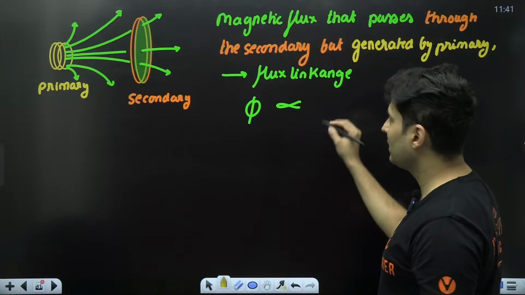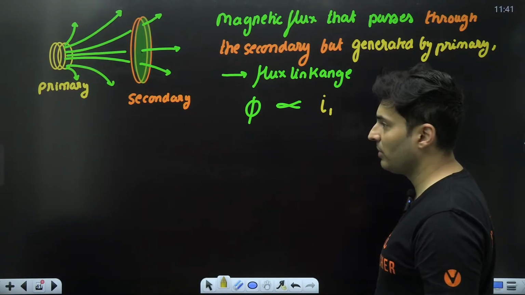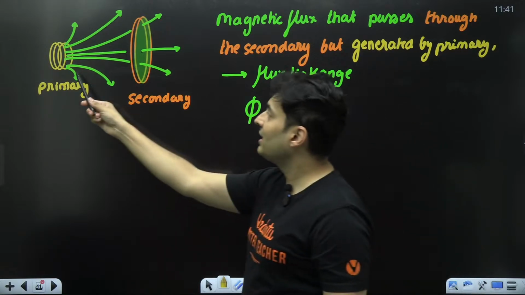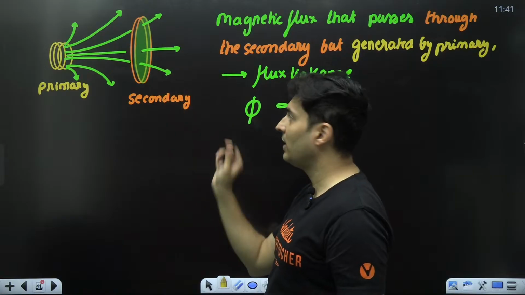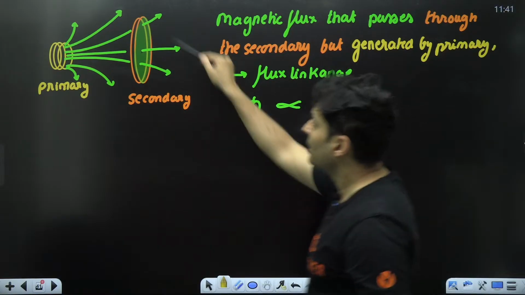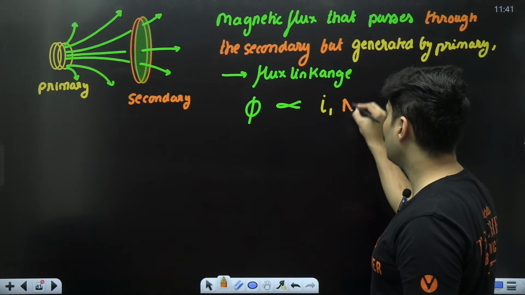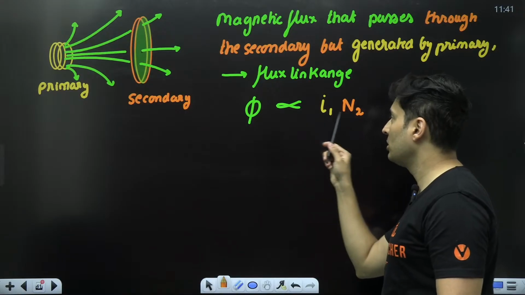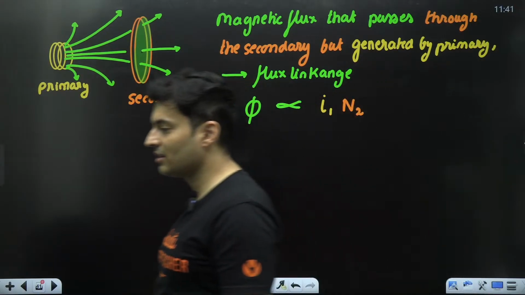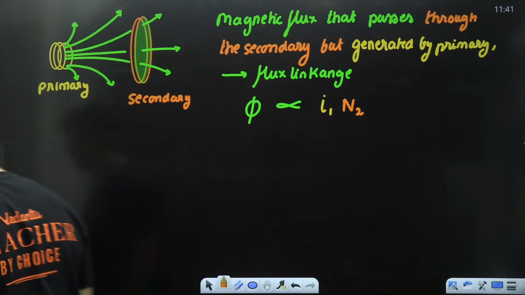It will be proportional to the current in the primary, 1 standing for primary. If I increase the current here, more field lines will pass, so the flux will increase. Also, if I increase the number of turns in the secondary, the flux increases. So flux is directly proportional to the current as well as the number of turns in the secondary. Is this absolutely clear? Everybody understood this point?